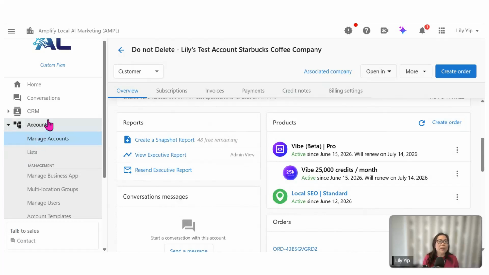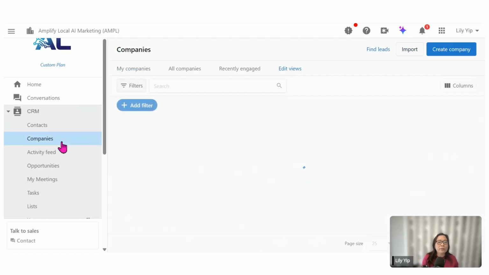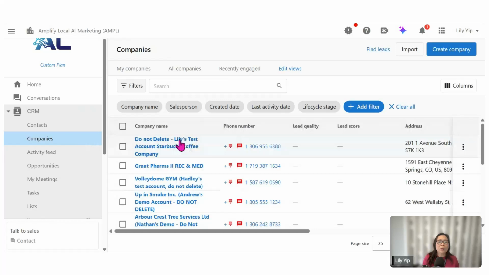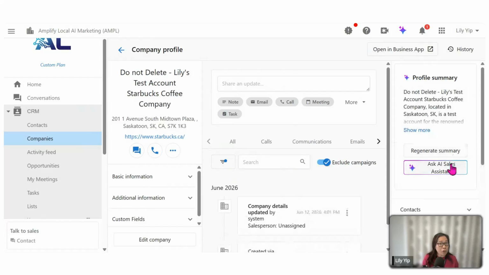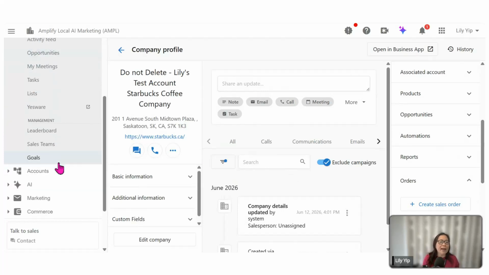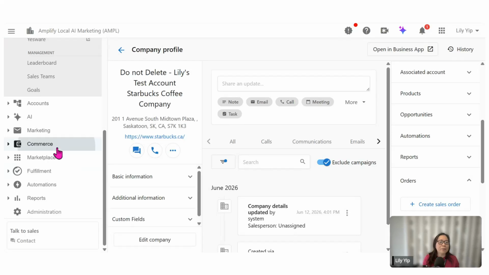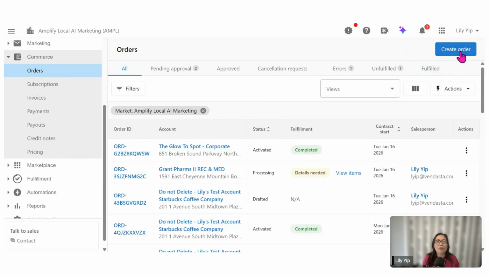Now, for some of you who like to work from CRM, for example, you can also create an order from the company page. For example, we're going into the companies page in the CRM. On the extreme right, we want to scroll down to orders. All right, that's where you can create a sales order. Now, that's the second method. The third option will be going down to the commerce tab and clicking on orders. You're also able to create the orders from this tab. So three ways for you to choose how you want to create an order or activate products for your clients.